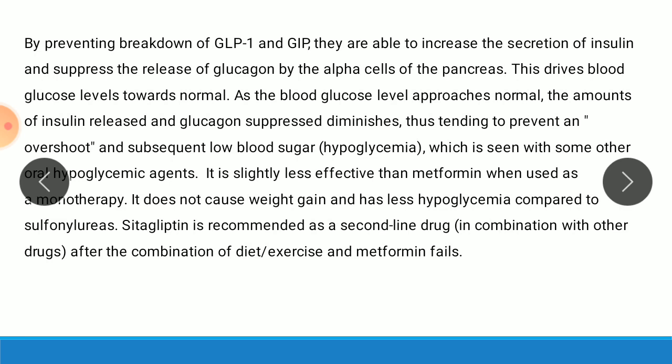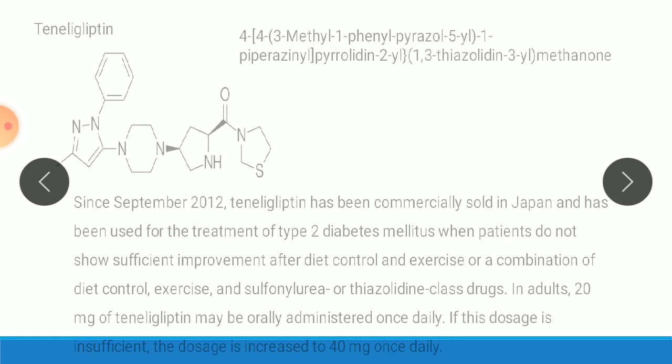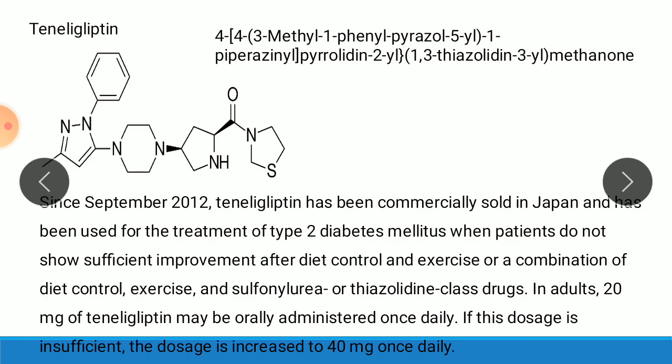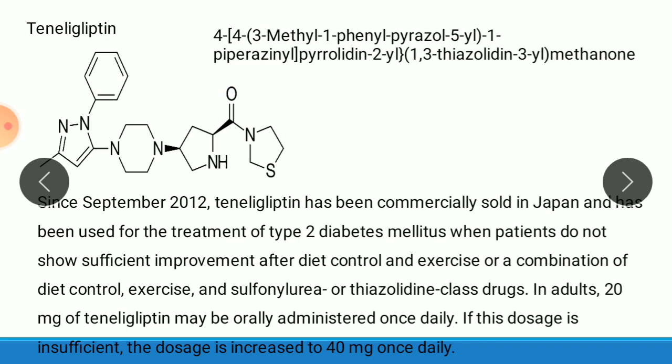Sitagliptin is recommended as a second-line drug in combination with other drugs after the combination of diet, exercise and metformin fails. Next drug of this category, tenagliptin. So this is the structure of tenagliptin. Here there is a methanol. Methanol means this carbonyl, called methanone.